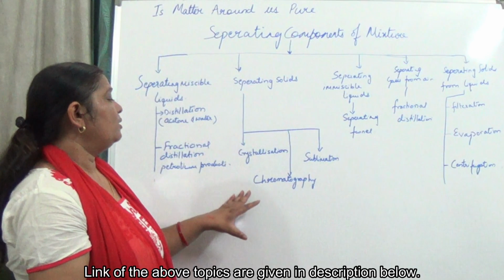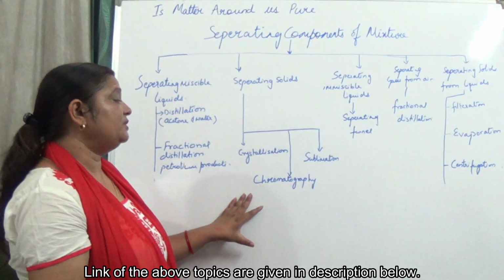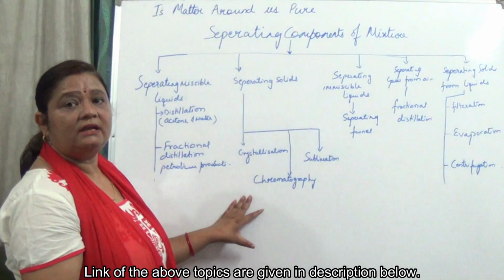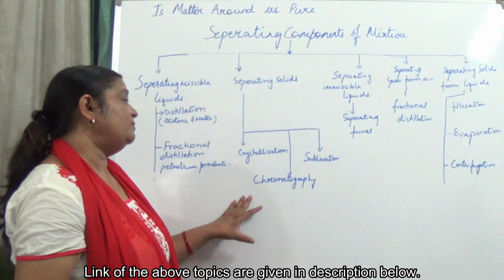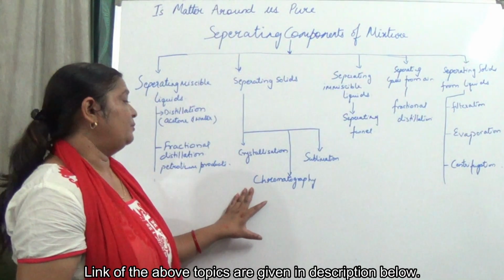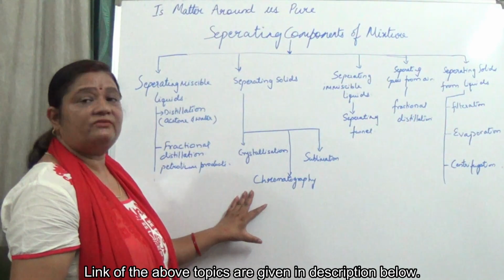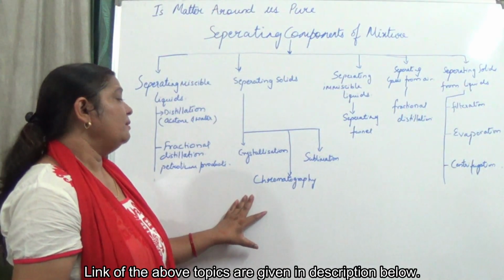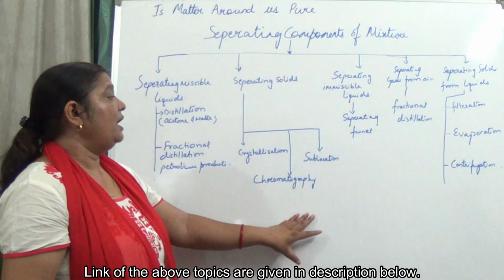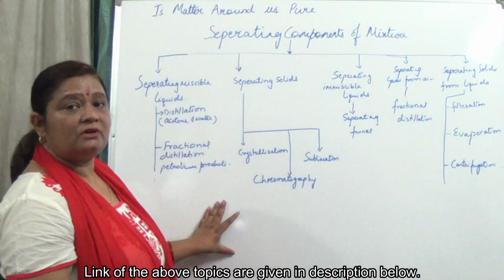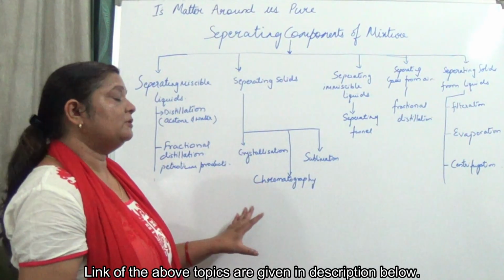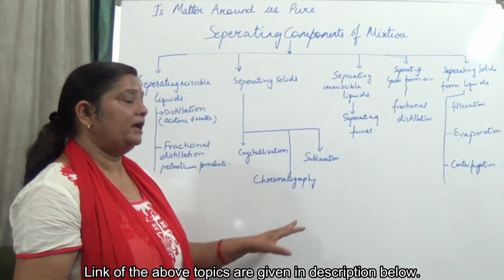We get the pure crystals of copper sulfate. Chromatography: the different components of ink are in solid form, and they can be separated by the process of chromatography. Different dyes can be separated by chromatography. Now sublimation: a mixture of salt and ammonium chloride can be separated with the help of sublimation.